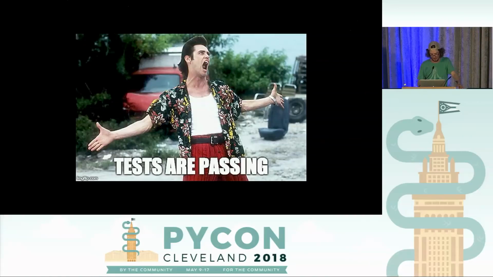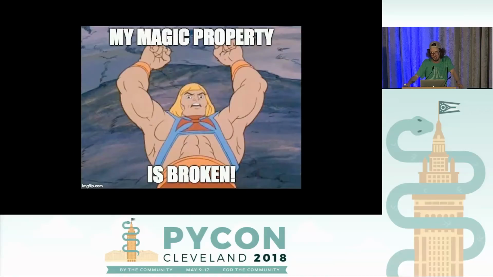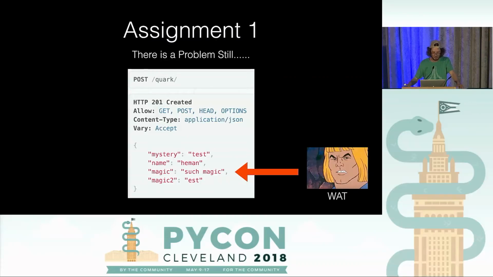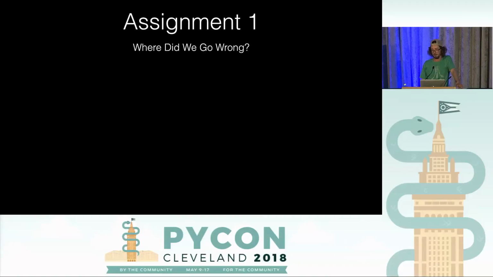But when you come into the office the next day, something seems amiss. You see there's a bug report, and He-Man says that the magic property is completely broken now. You don't really know what that means, but when you go look at the bug report, you see this. You were told to change the model. Well, we didn't ask enough questions, because it wasn't really about the model. It's about the endpoint that He-Man uses to create his quarks. He created a quark with the name of He-Man, and it does not say incredible magic, and he is furious. So where did we go wrong?